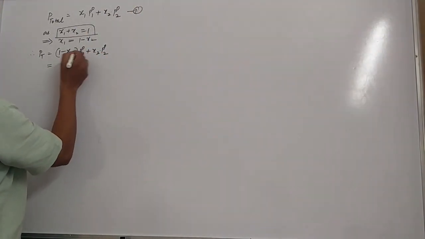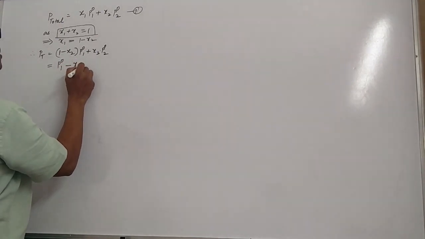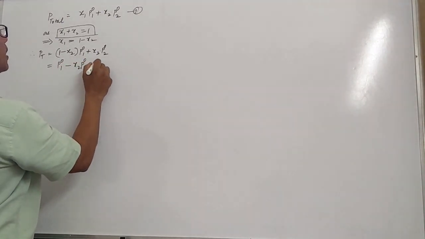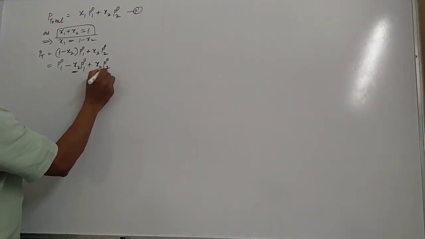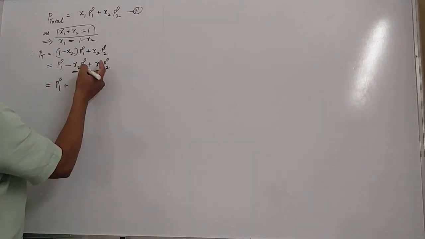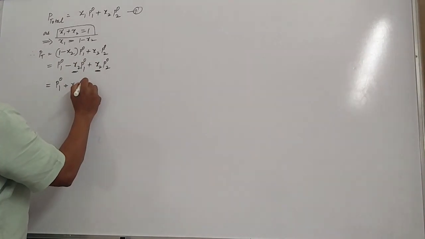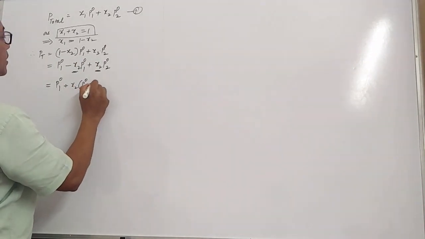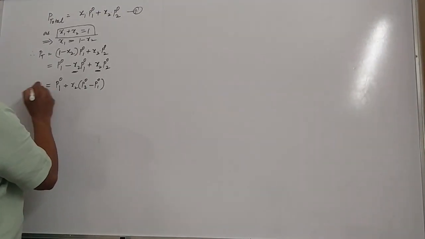Upon further simplification, what we get is P01 minus x2 P01 plus x2 P02. See students, here x2 is common. Therefore, it can be written as P01 plus x2 times P02 minus P01. This is total pressure.